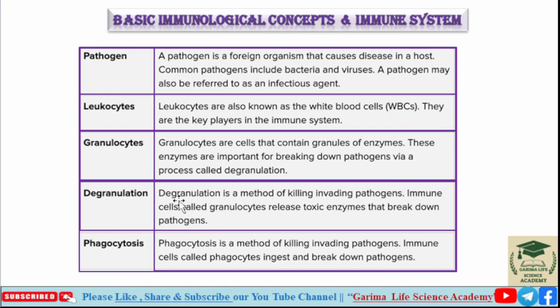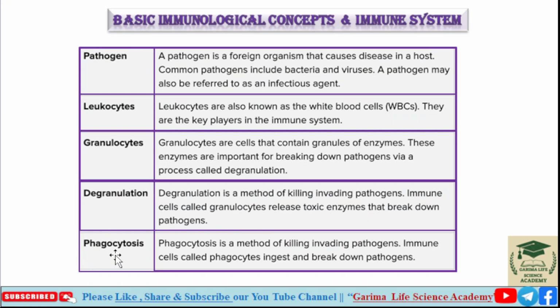What is degranulation? Degranulation is a method of killing invading pathogens. Invading pathogens means any pathogens that infect the body system, that invade or come inside the host. Immune cells called granulocytes release toxic enzymes that break down pathogens.